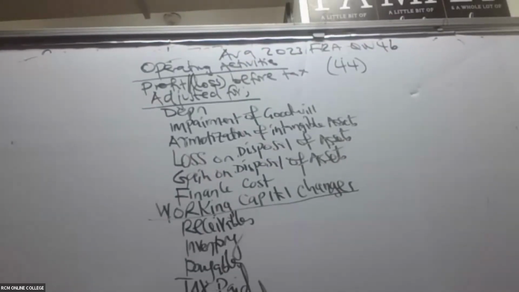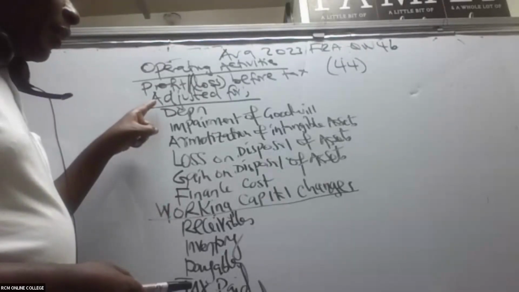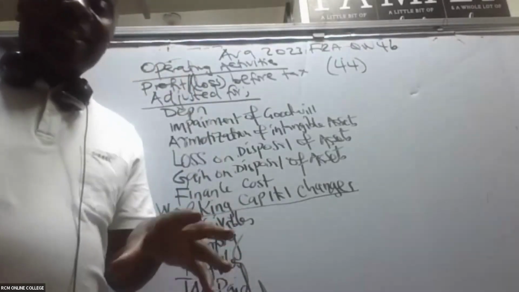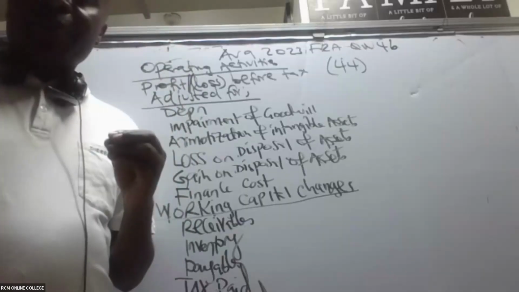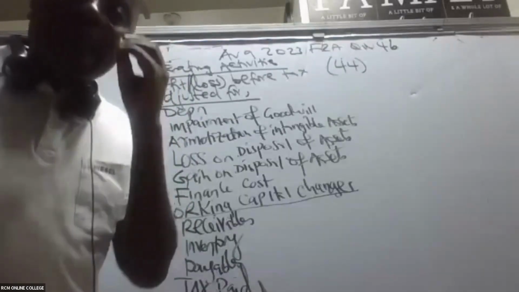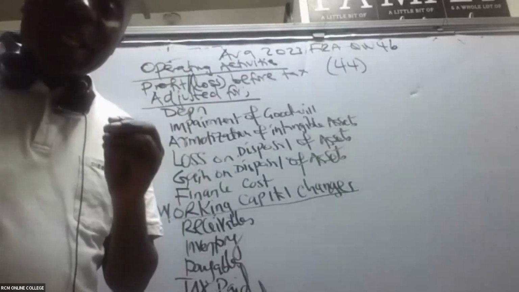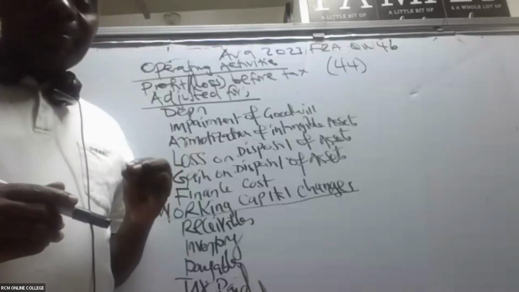Now, ladies and gentlemen, if I'm the one doing this particular paper, I will not even bother with what is here. Exam is all about technique. I've taught for more than 20 years, and what I know is that it's all about getting the technique of solving questions and doing them within the stipulated time.